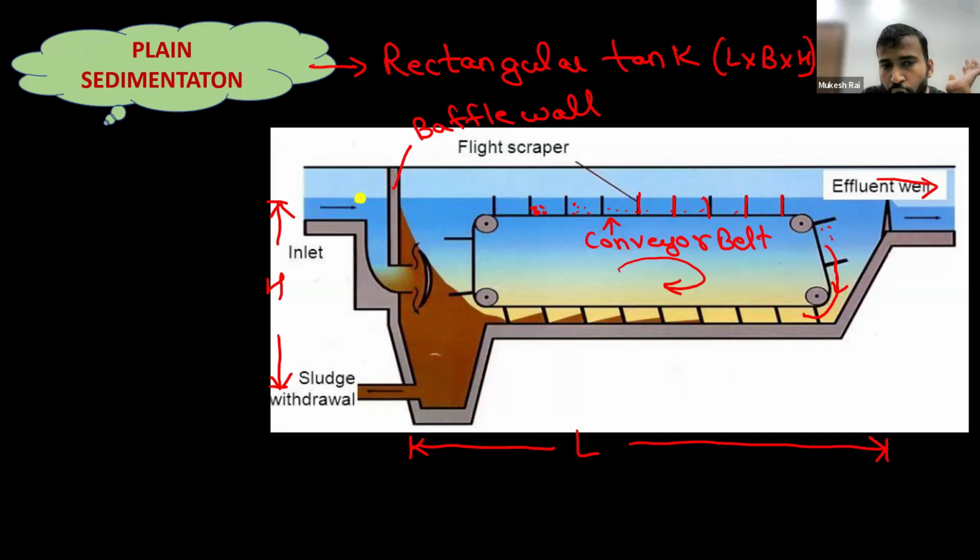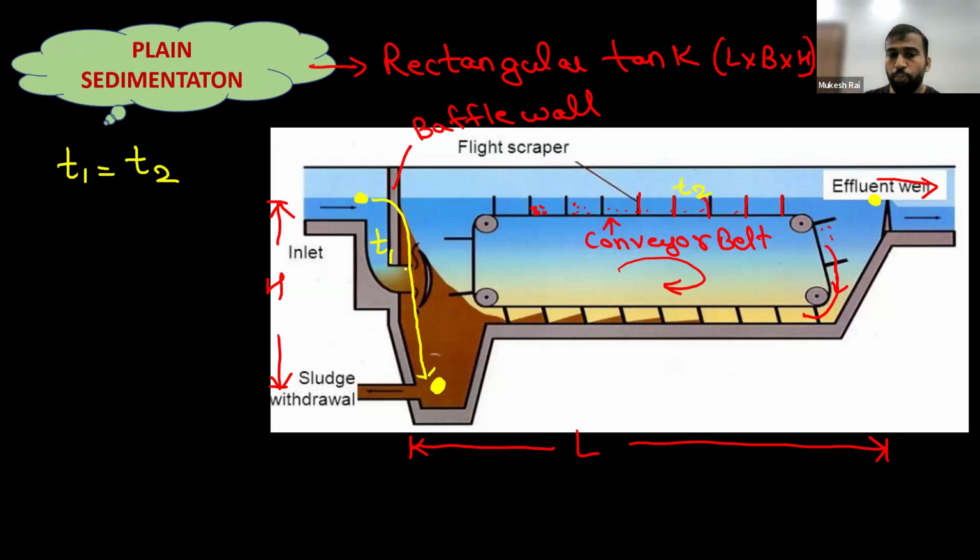Suppose that one droplet of water is here and another droplet of water is here. Now we have to construct the sedimentation tank in such a manner that the time taken by the first particle is exactly the same as the time taken by the second particle, that is T2.